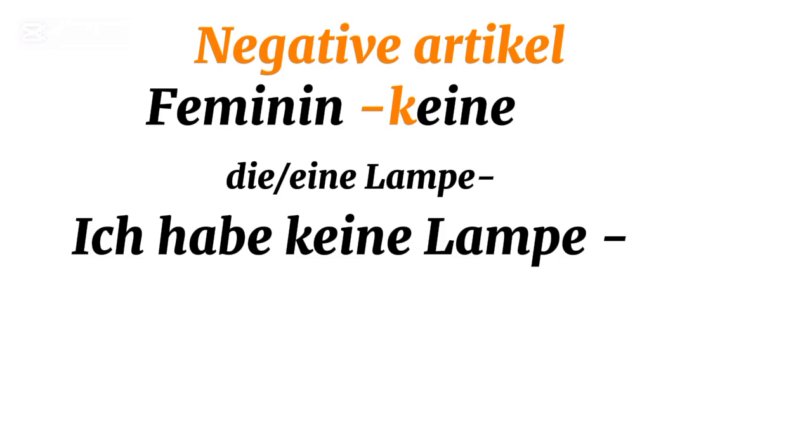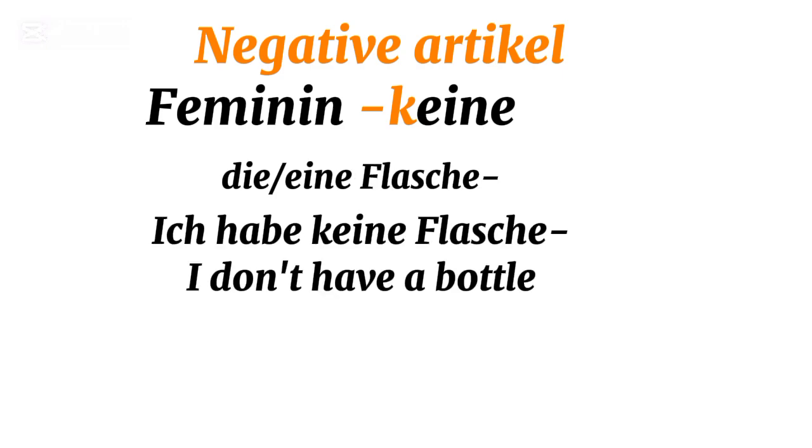Remember what I have just done? I have applied the knowledge of indefinite articles whereby if it is a feminine noun, I will use eine, and now that it is in negative articles, I will add this K, okay? And my sentence becomes, ich habe keine Lampe. We can also talk about Flasche. As you all know, Flasche is the bottle. I want to say I have no bottle. I will just say, ich habe keine Flasche. What is happening here?